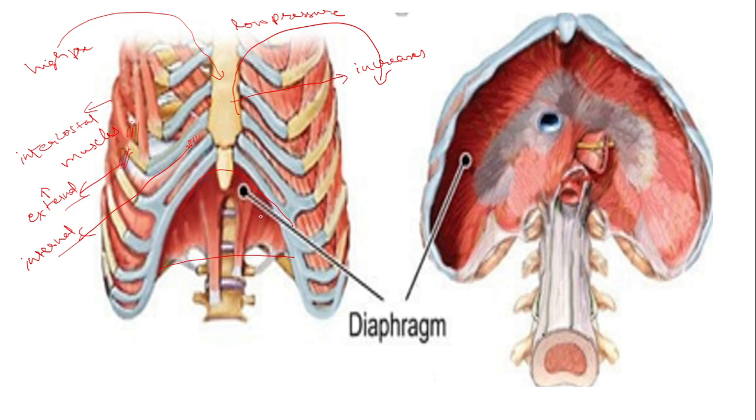The lungs also expand, the volume of the lung will be increasing, then the pressure inside the lung will be decreasing, so the air from outside will be easily moving inside the lungs. The alveoli get filled with oxygen.